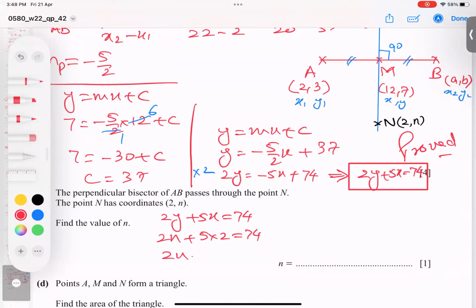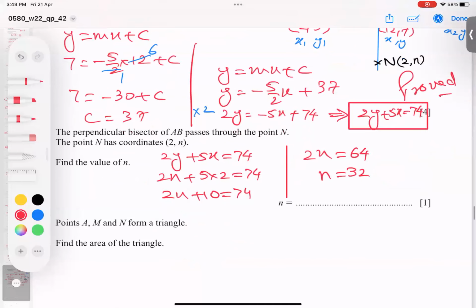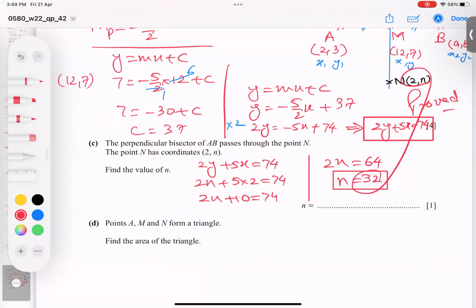So 2n plus 10 equal to 74. 10 goes there, and from 74, 10 subtracted becomes 64. And 2 divides. So Alhamdulillah Rabbil Alameen, 32 is the answer for n. Done. So in short, I got the n coordinate, very clear.